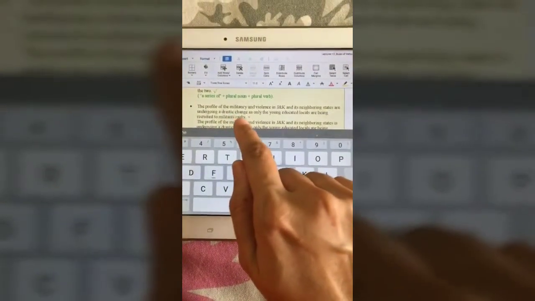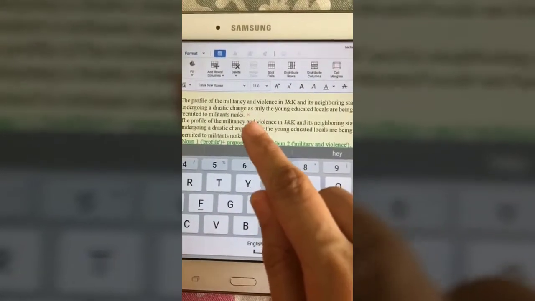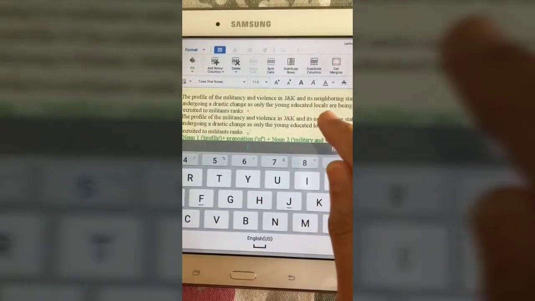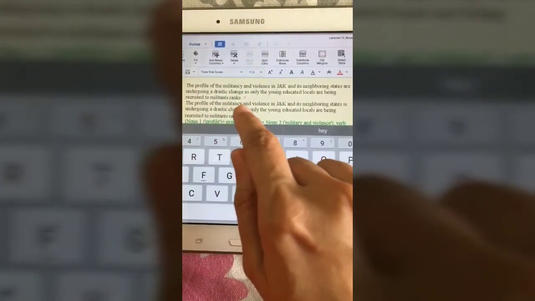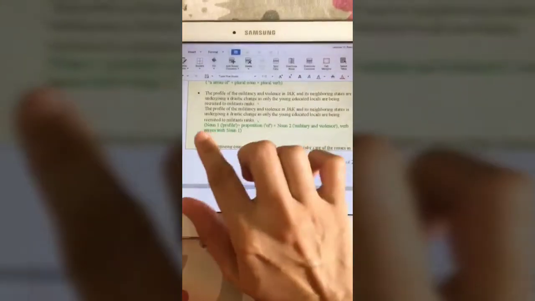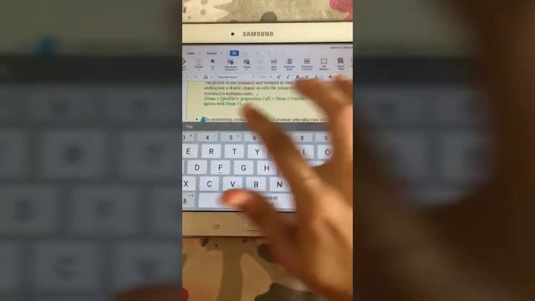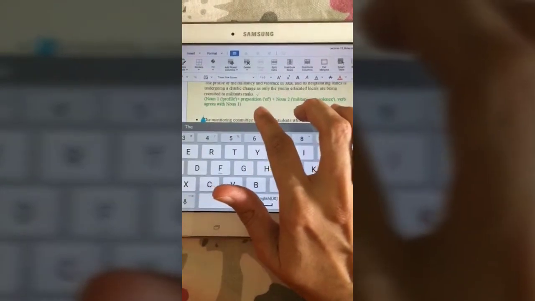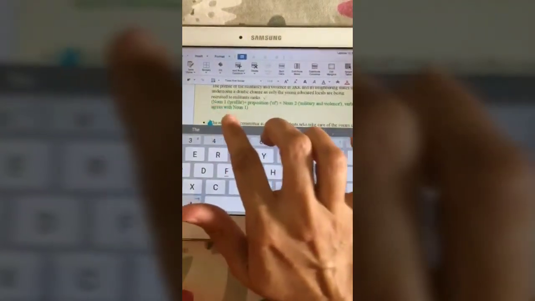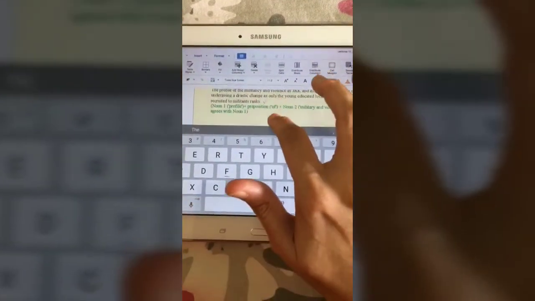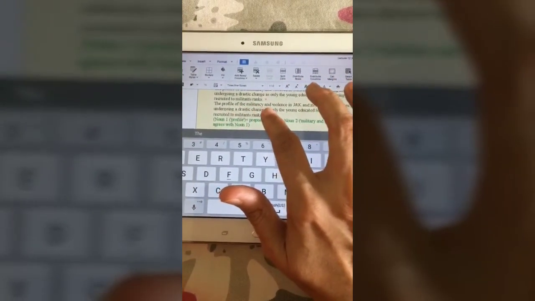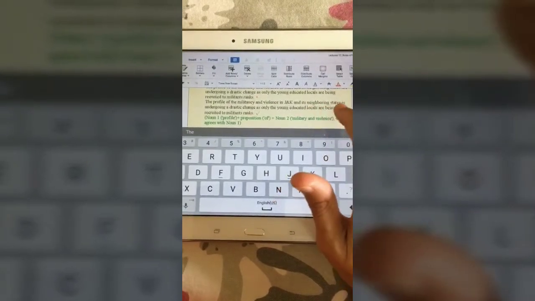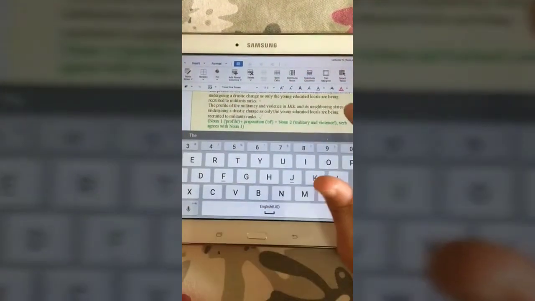Okay, is undergoing a drastic change as only the young educated locals, which is plural, are being recruited to militants' ranks. So this is correct. So the rule here is basically, when there is a structure such as noun plus preposition plus another noun, the verb always agrees with the first noun. In this case, the first noun is profile, the preposition is of, and the second noun is militancy and violence, and that's why the verb should be singular, because profile is singular.